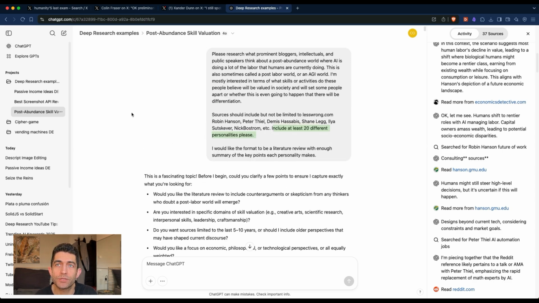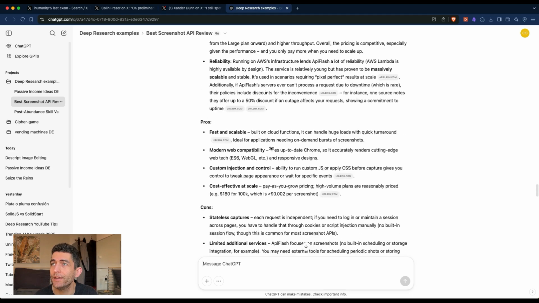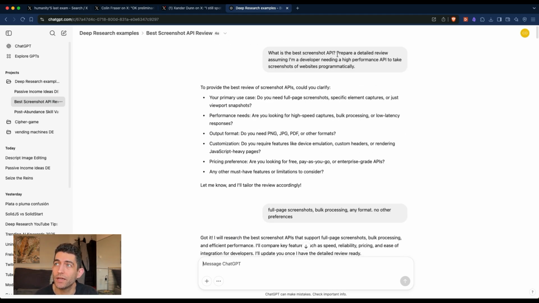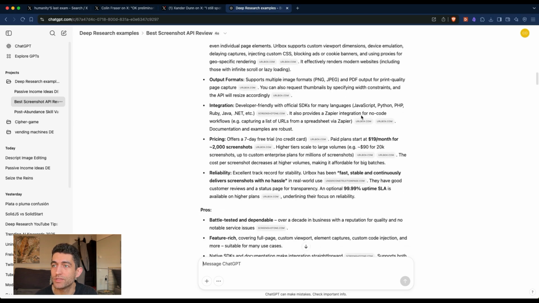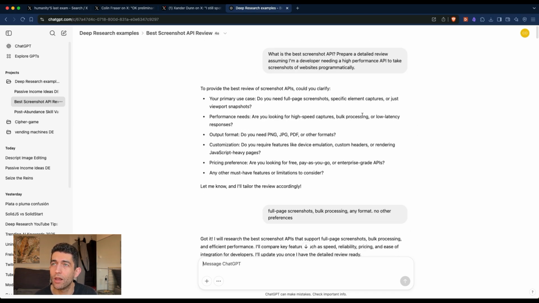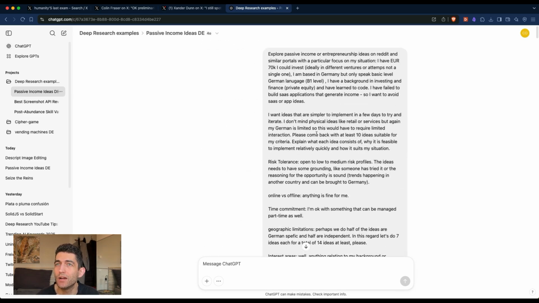Another thing that Deep Research is pretty good at is comparing different products. Here I was comparing screenshot APIs. These are services that allow you to capture screenshots of websites. This is useful for developers. I am a developer building applications, and it's a useful service, and I wanted to check whether it can give me the various options. And it did a pretty good job by summarizing all the available options. And here I felt like you didn't need to give it a lot of guidance because it's a basic compile and summarize job.